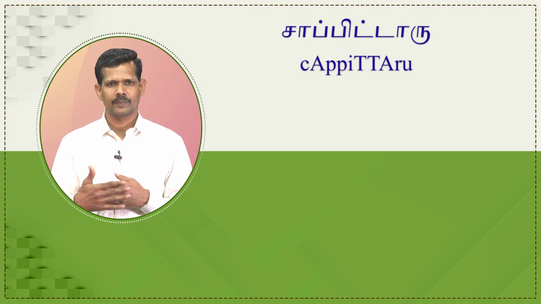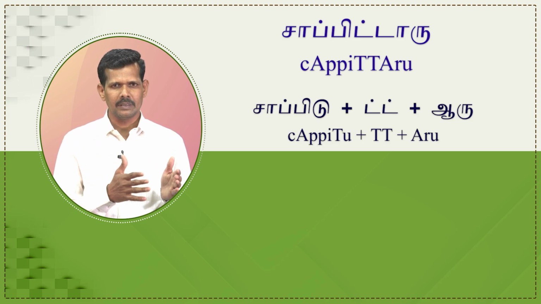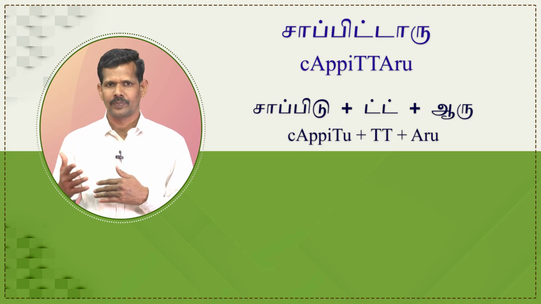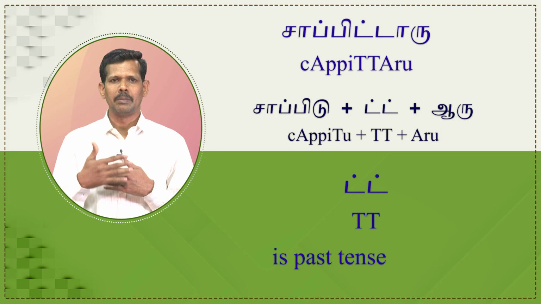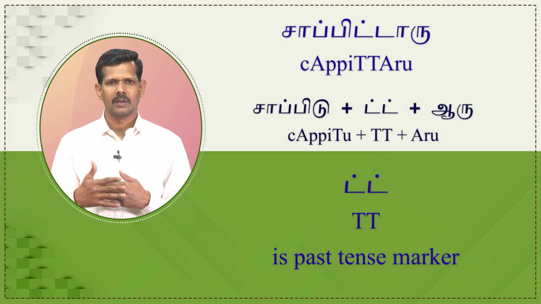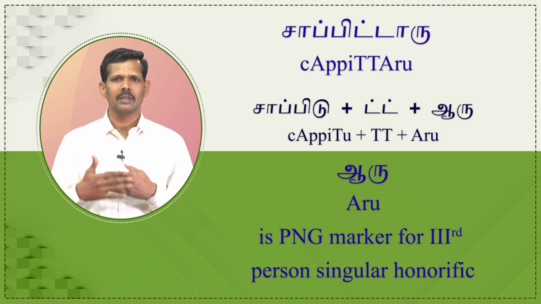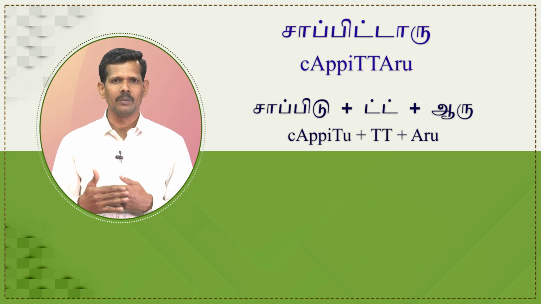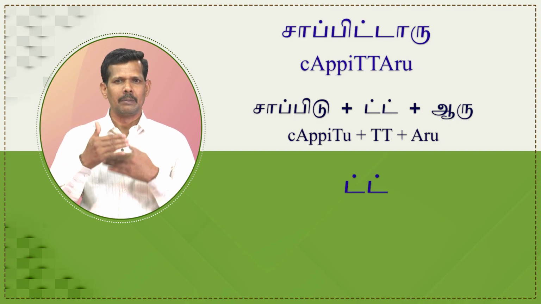Let us discuss the last example. சாப்பிட்டாரு. The word சாப்பிட்டாரு is segmented as சாப்பிடு plus it plus ஆறு. Here சாப்பிடு is verb root, it is past tense marker, ஆறு is PNG marker for third person singular honorific. Here also the final letter of the verb is dropped when adding the past tense marker it.